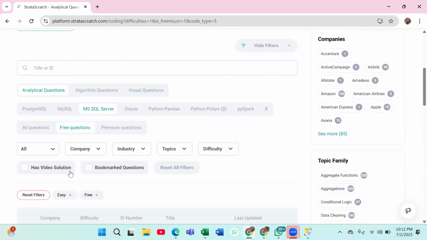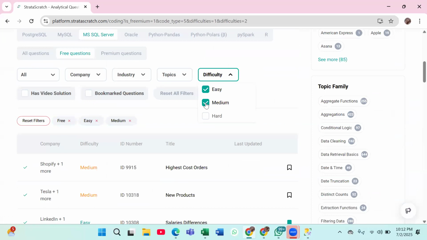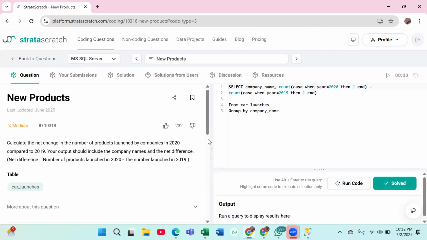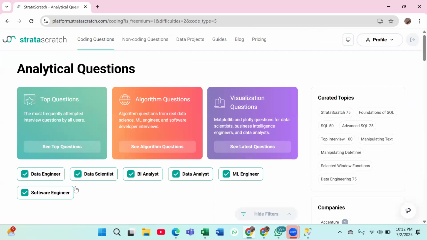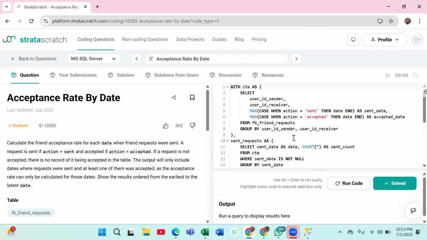Okay, let's do some medium then. If they are not using window functions, then I'll teach. With user average, you will not be able to do it.